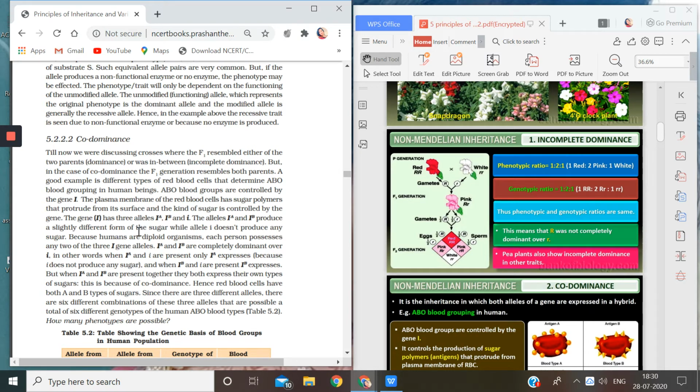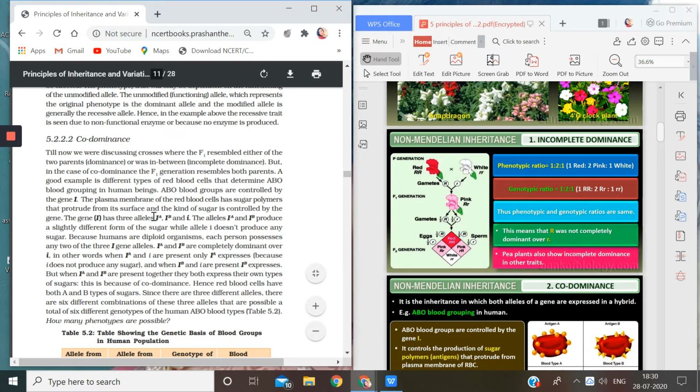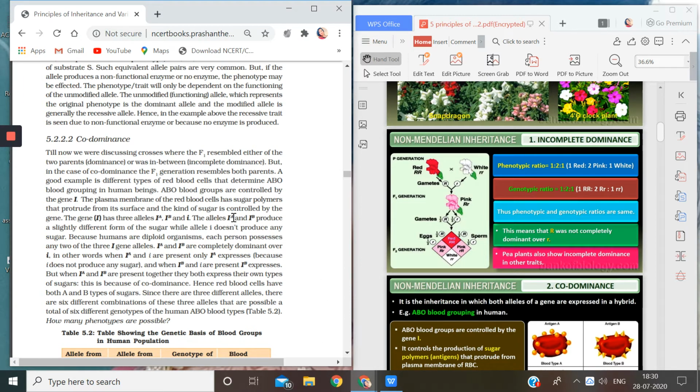Like height is a trait, and we have two alleles for that. One is capital T and the other one is small t, right? But blood group is also a trait, and in blood group we have three alleles: IA, IB, and i. So the alleles IA and IB produce a slightly different form of sugar, while allele i does not produce any sugar. Very easy.